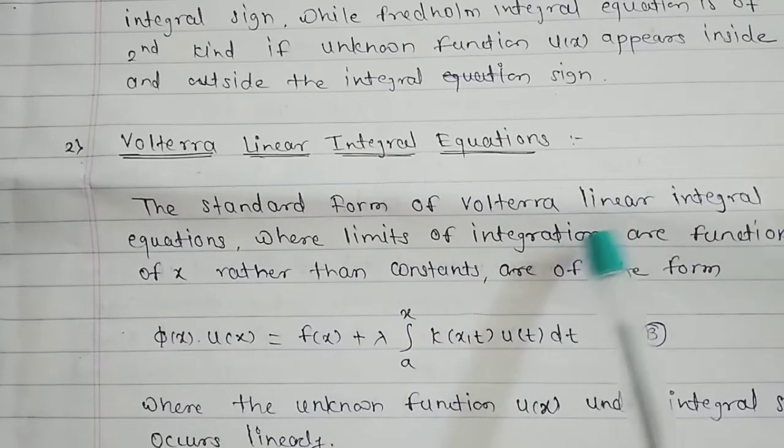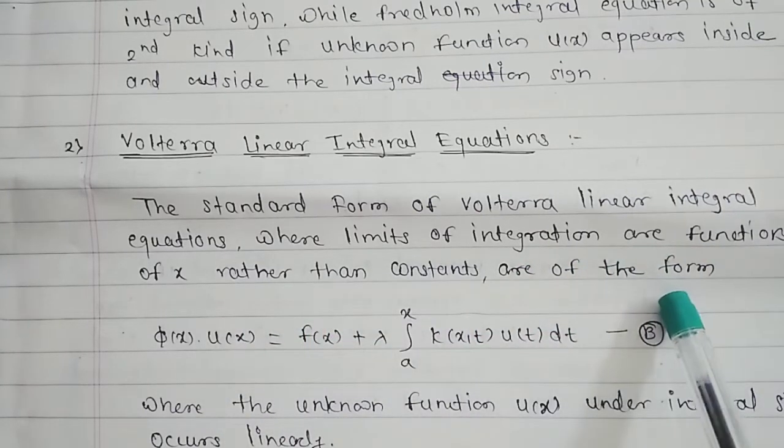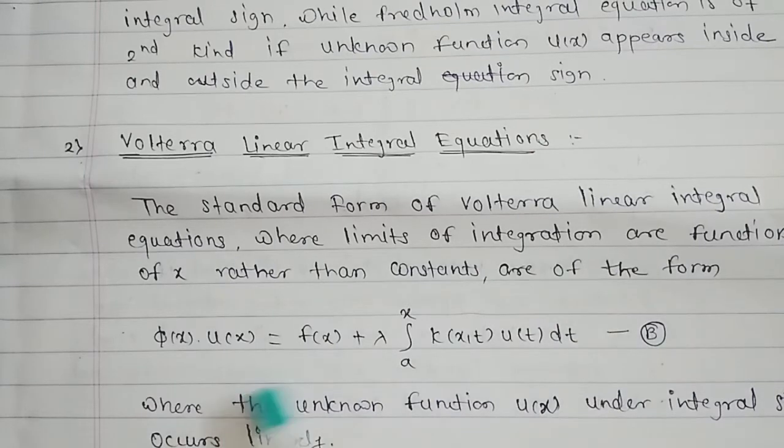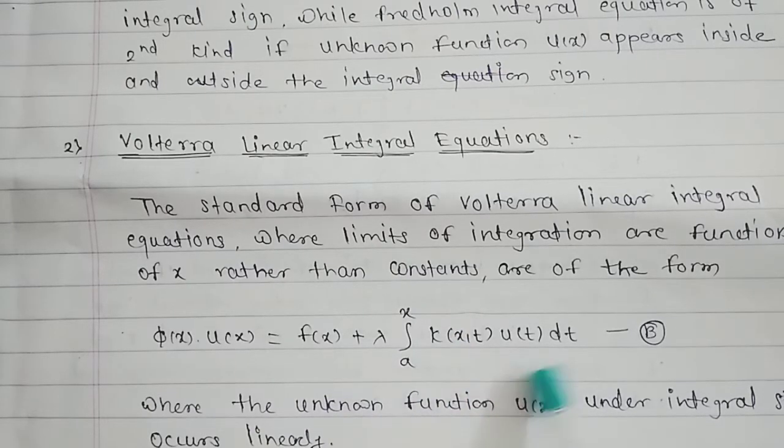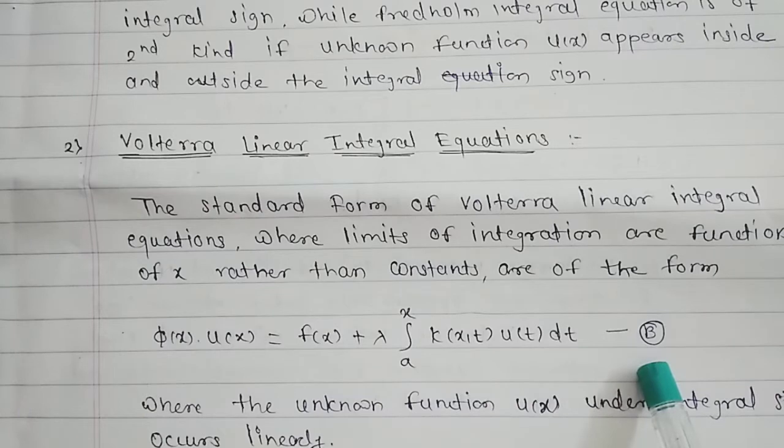The standard form of a Volterra linear integral equation is where the limits of integration are functions of x rather than constants. The form is the same: phi of x into u of x is equal to f of x plus lambda integral a to x k(x,t) u of t dt. Suppose this is equation B.